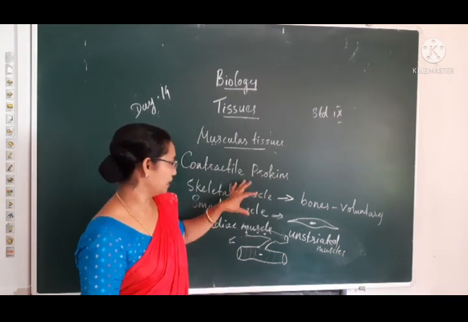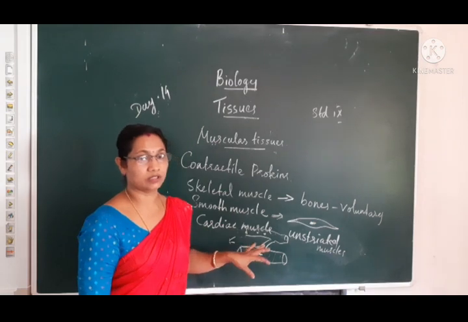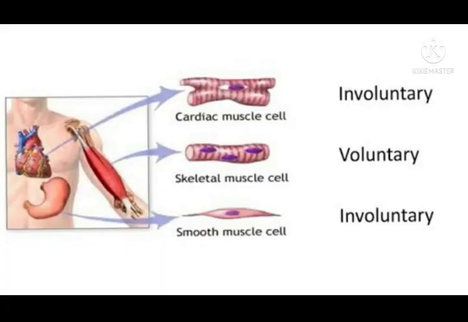Okay, so these are the three types of muscular tissues: skeletal muscle, smooth muscle and cardiac muscle. Other names of skeletal muscle are voluntary muscle and striated muscle. Smooth muscle's other name is unstriated muscle. And both smooth muscles and cardiac muscles are involuntary muscles, which are responsible for the involuntary movements.